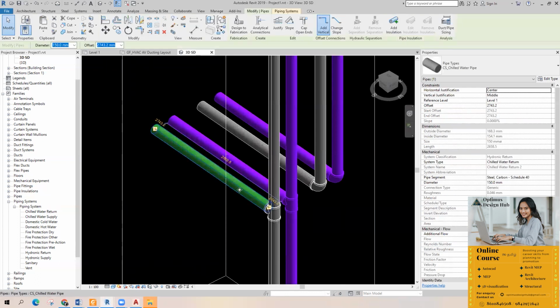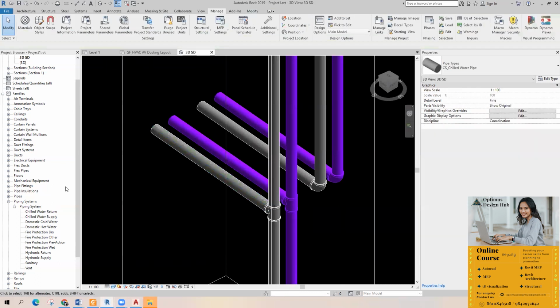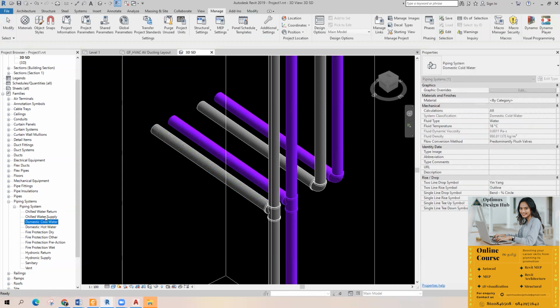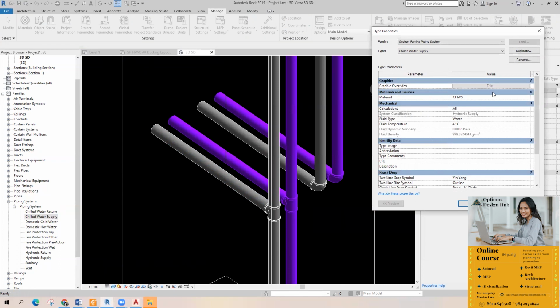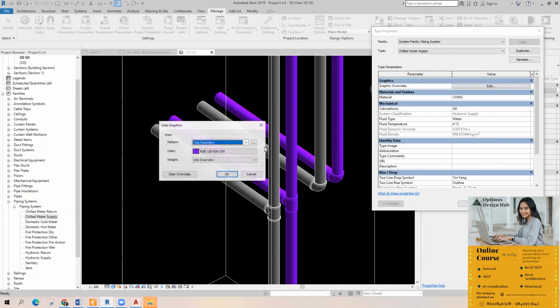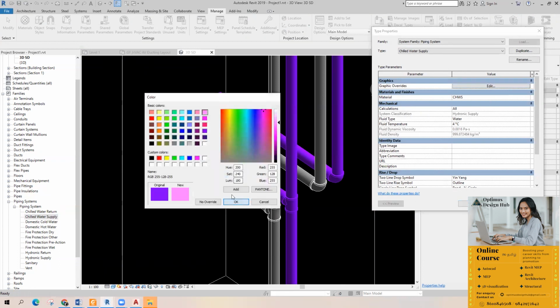Oh no. I'll do one thing, I just change the colors. Supply, this color.